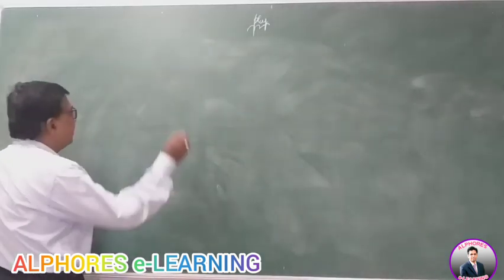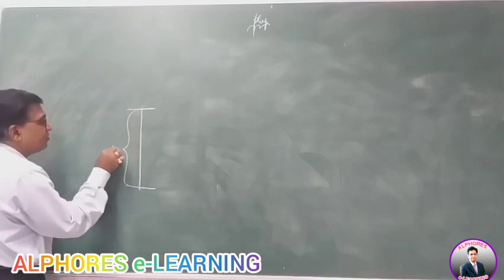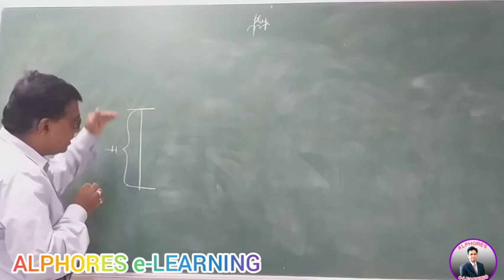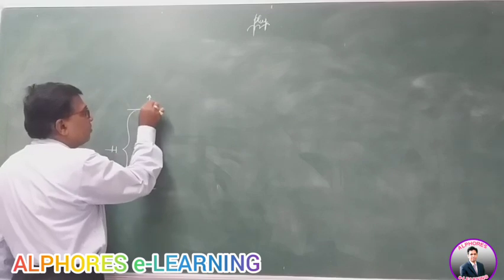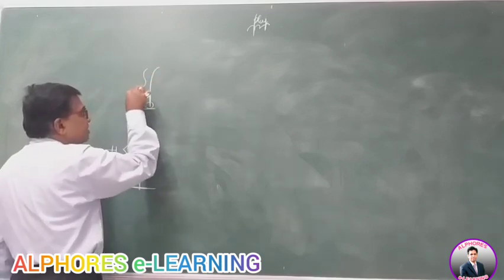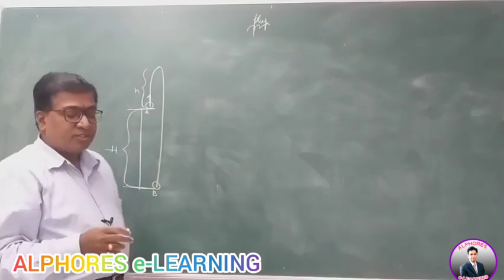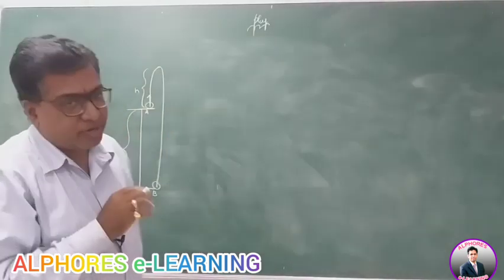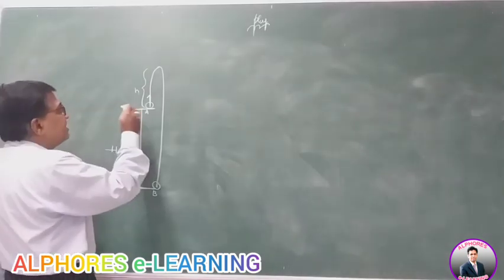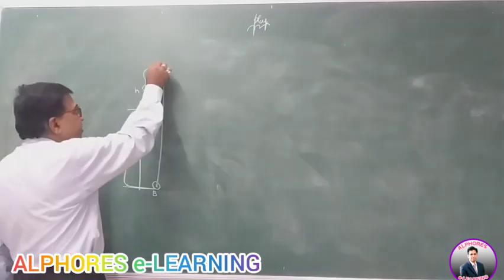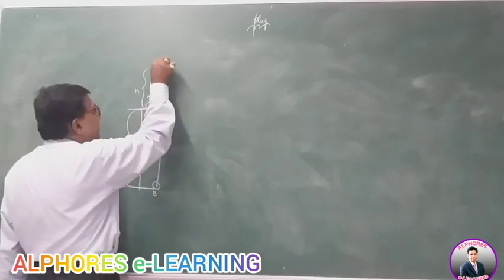Suppose a question, this was a previous entrance question asked in one of the entrance examinations. From an elevated point at height H, a body is thrown vertically up. The body rises an additional height small h and then lands onto the ground. From A, the body is already at an elevated point, at a height H. From there the body is projected vertically up. It rises an additional height small h, reaches a point B, and again reaches the ground. So the body has moved along the path A, B and C.